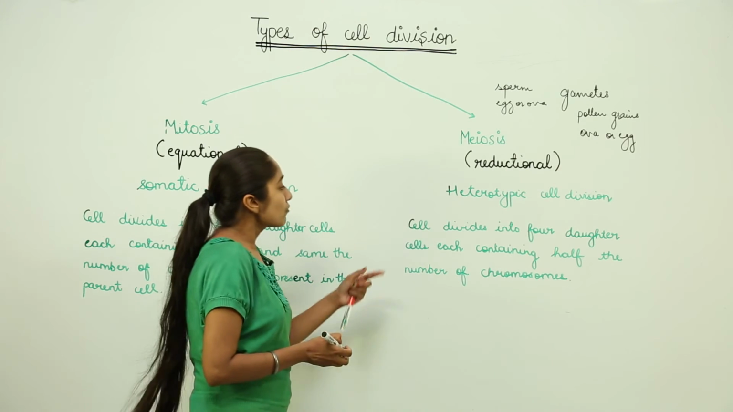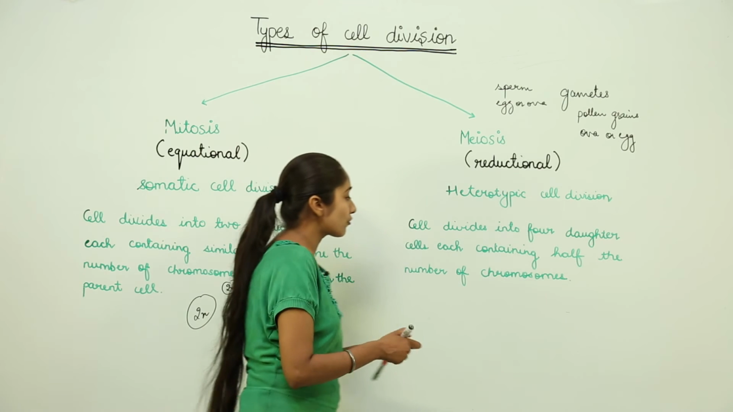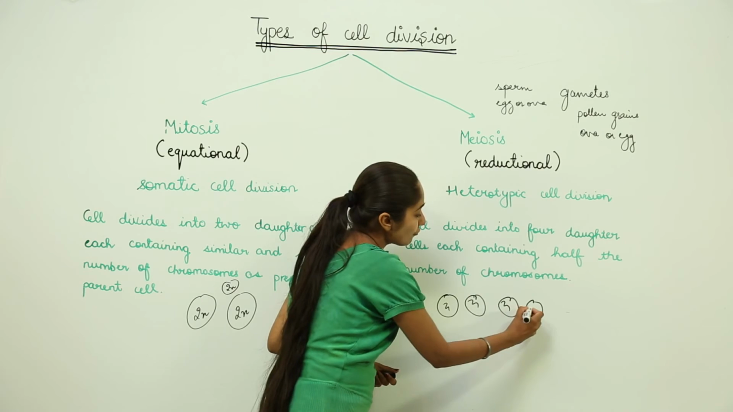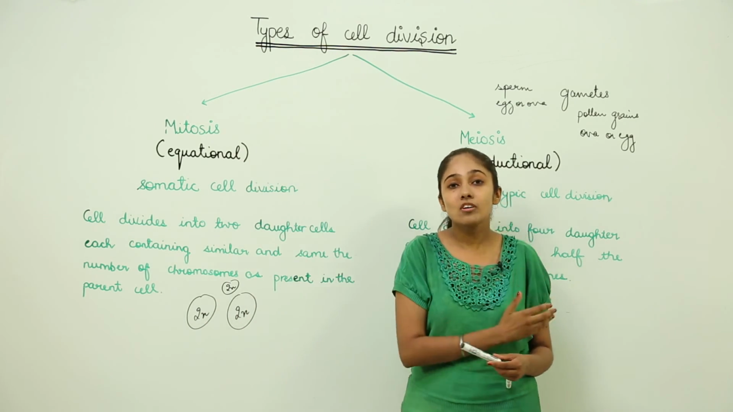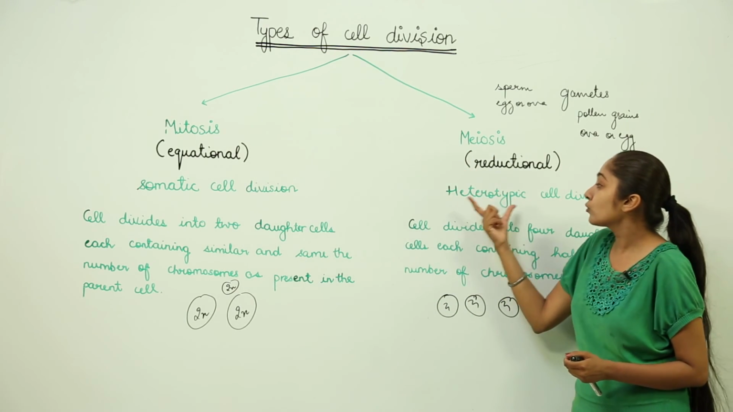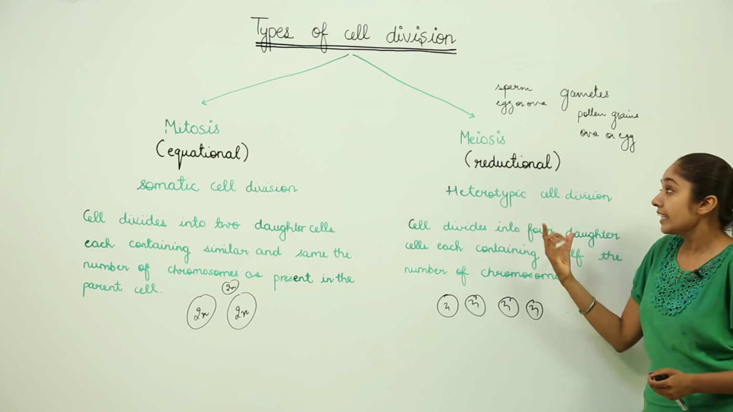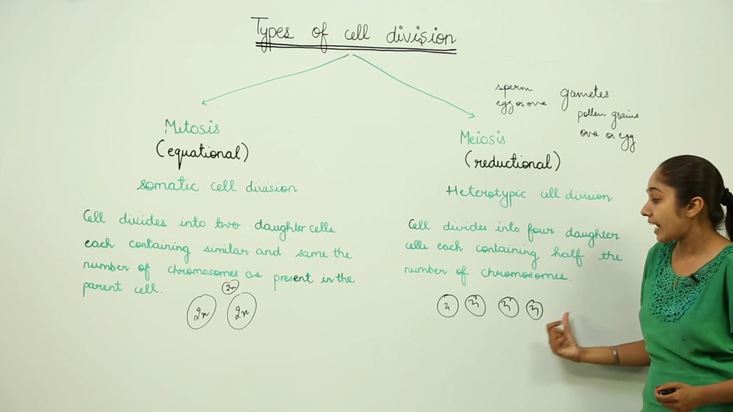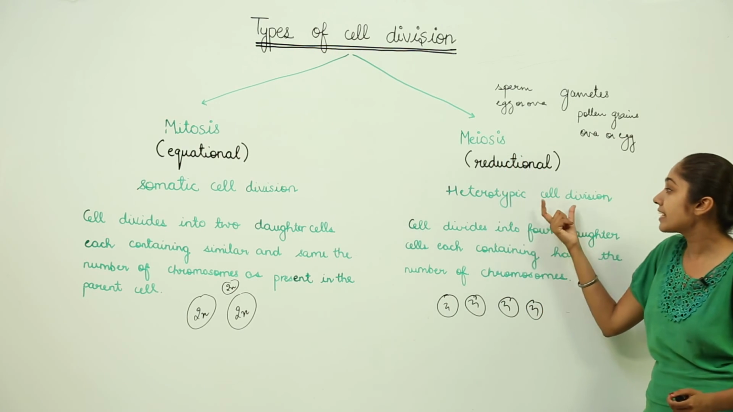But in meiosis, the cell divides into four daughter cells, each containing half the number of chromosomes. So we have four daughter cells which contain half the number of chromosomes. We will discuss both mitosis and meiosis in detail. So coming back to this heterotypic cell division, why do we call this heterotypic cell division? Because this meiosis is resulting into the formation of these four daughter cells that are different from one another. That is why we call meiosis as heterotypic cell division also.